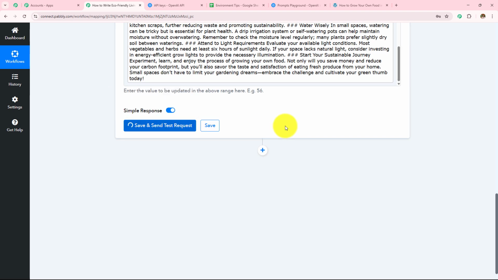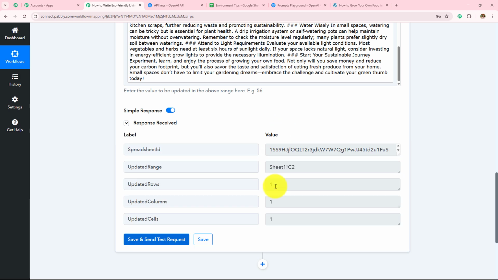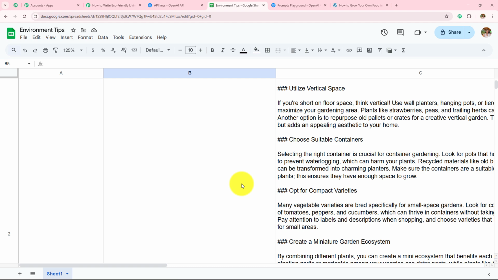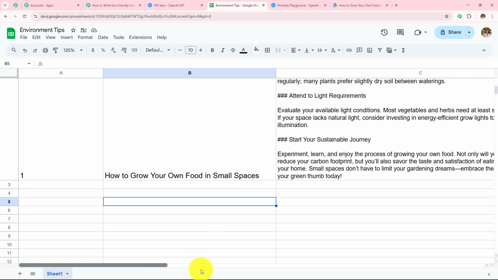And then I'm simply going to click on save and send test request. So here the data is; let's open my Google Sheets spreadsheet. And here we can see the data has been added in my Google Sheets spreadsheet.